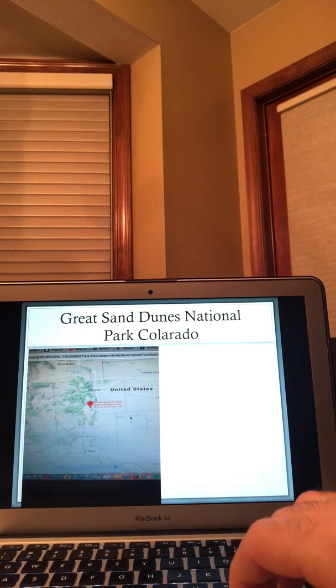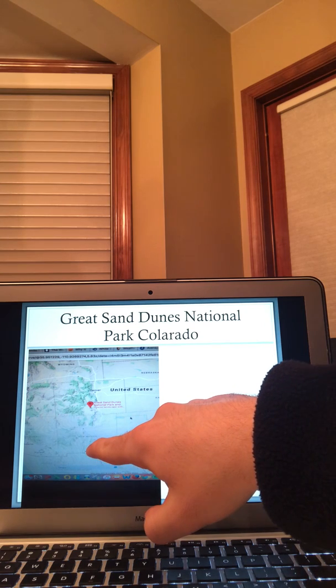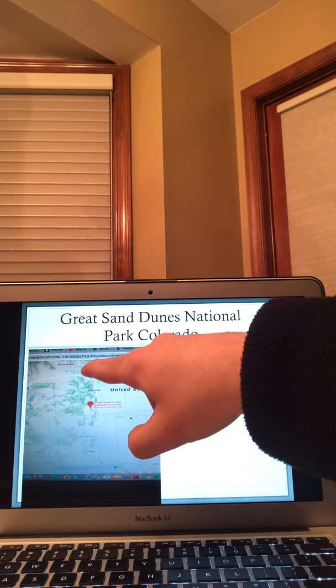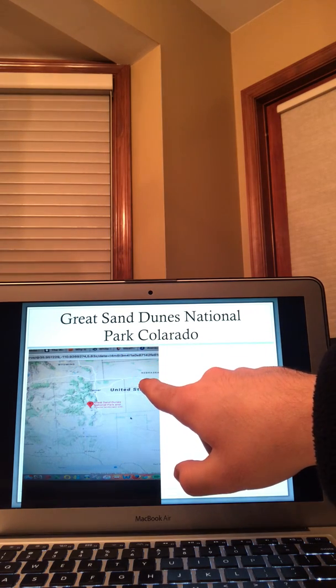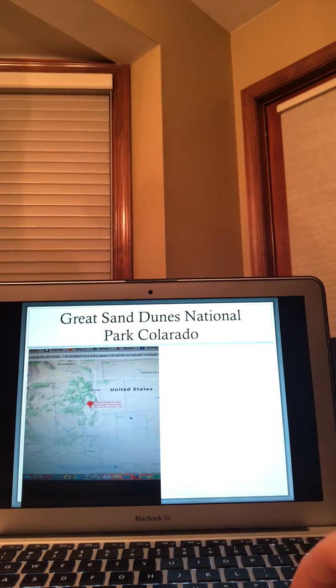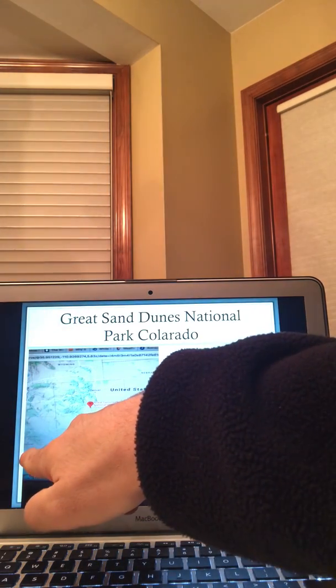All right, here's a map of the Great Sand Dunes in Colorado, located right here near Denver. Down south, you have New Mexico. As you go up north, you hit Wyoming. Up here northeast, you have Nebraska. El Paso is down south. Phoenix, Arizona is down to the west.